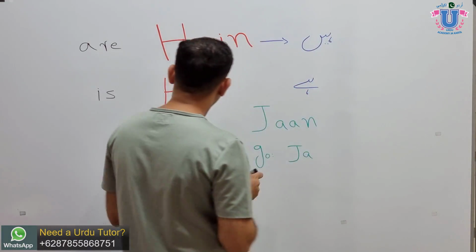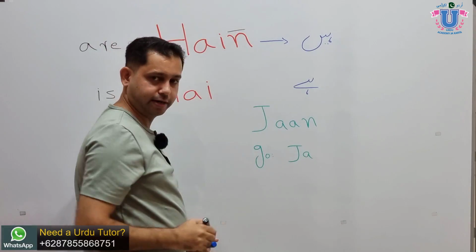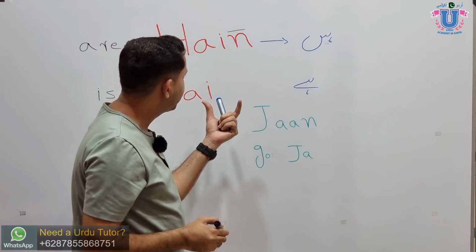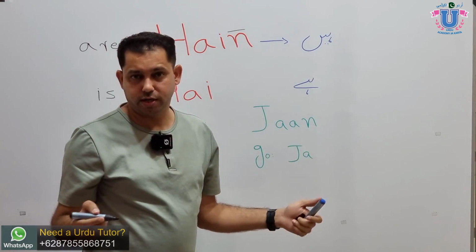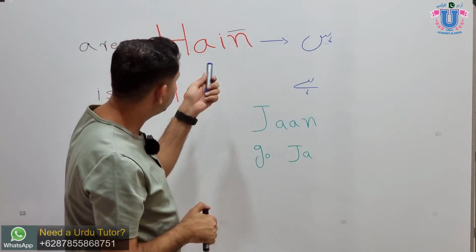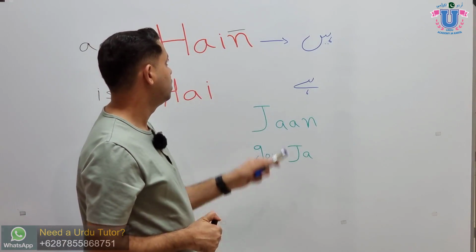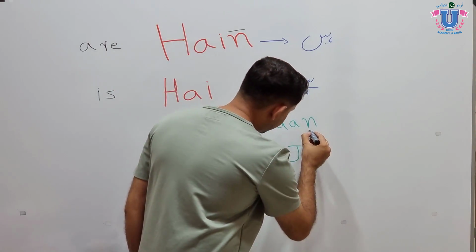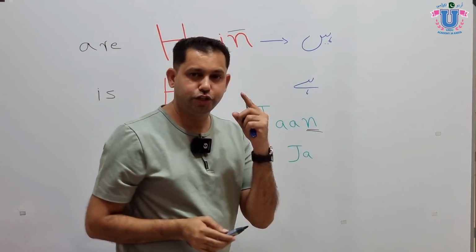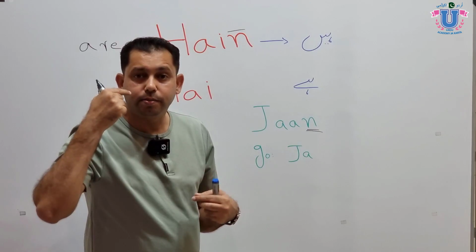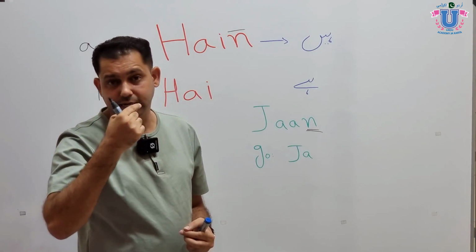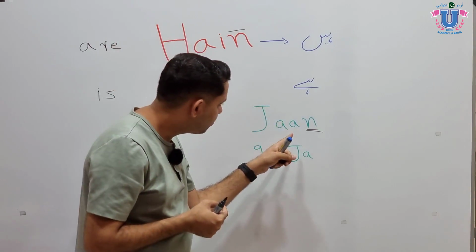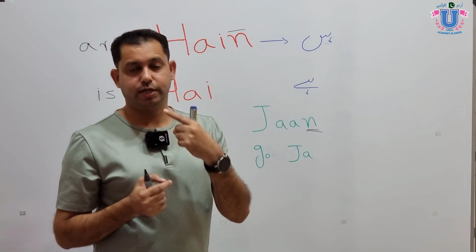Now, this N is not a silent N. We call it half N, unfinished N, incomplete N, or actually in Urdu we say nun gunna. That means you need to start pronouncing it, but you do not need to finish it. So it is half pronunciation. So how to do? Let's again try to pronounce the word John. Now try again, say John slowly, but before your tongue touches the upper side of the teeth, suddenly stop. John, I mean halfway. So start pronouncing N, but don't finish it.